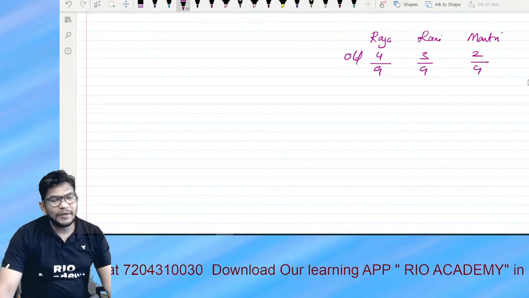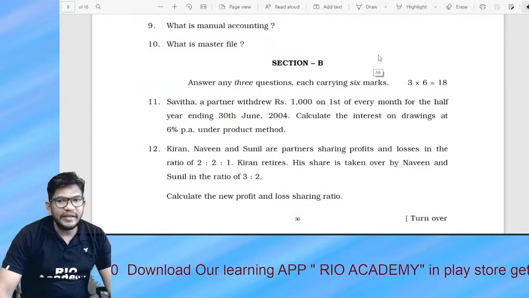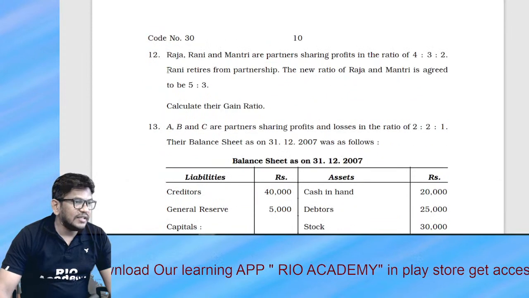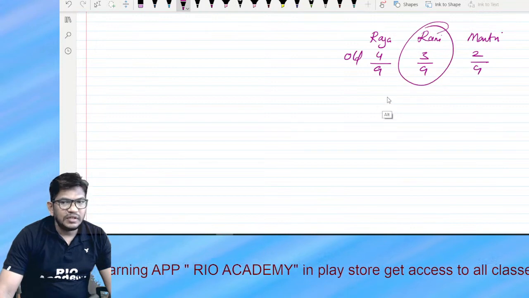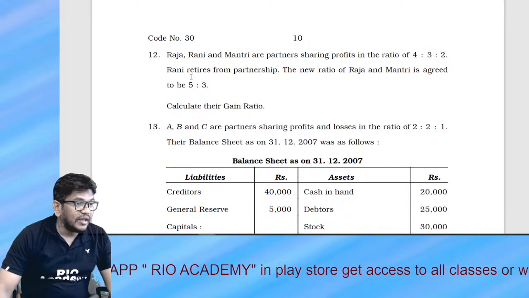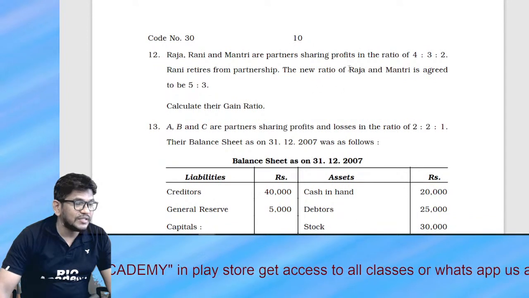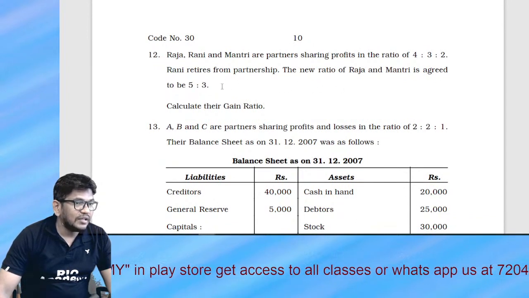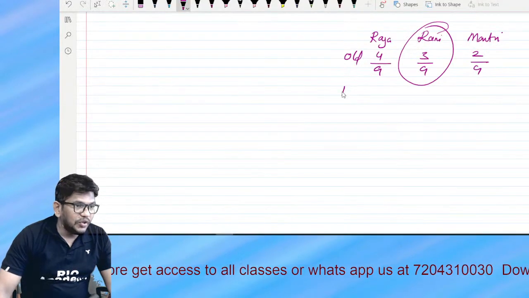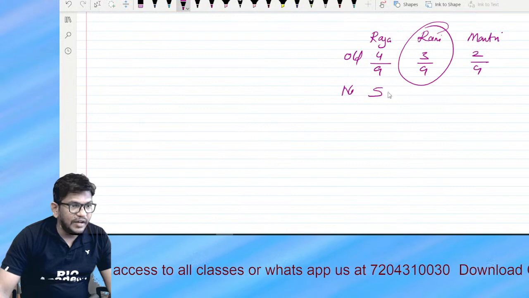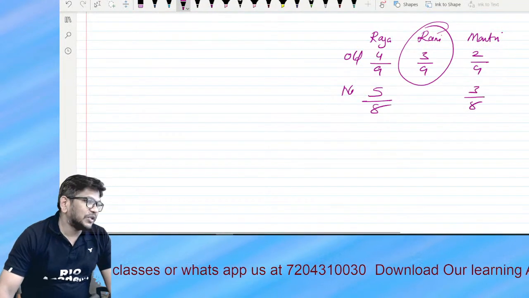All right, bachcho. Next, who retires here? Rani is gone. Rani retires from the partnership. The new profit sharing ratio between Raja and Mantri is agreed to be 5 to 3. Okay, new profit Raja and Mantri 5:3, that is 5/8, 3/8. Let's solve this now.